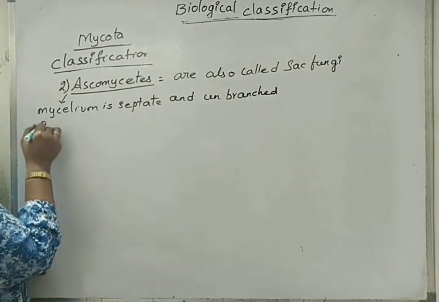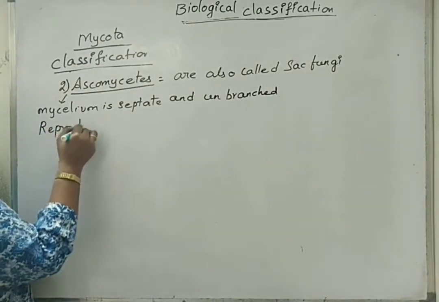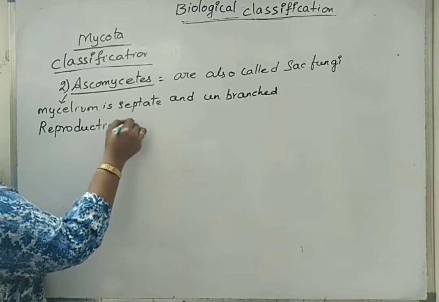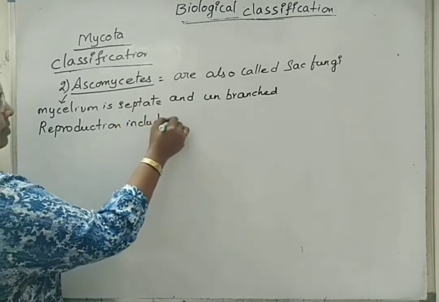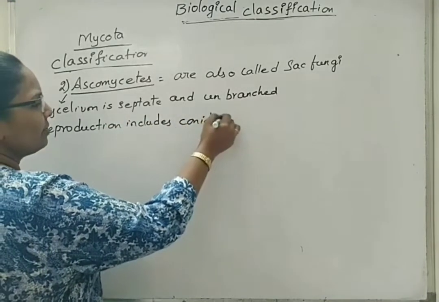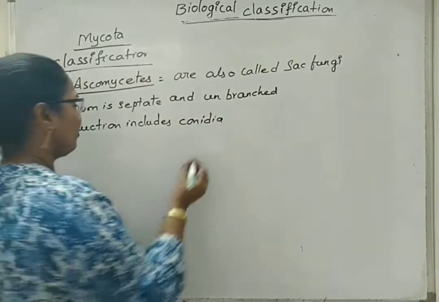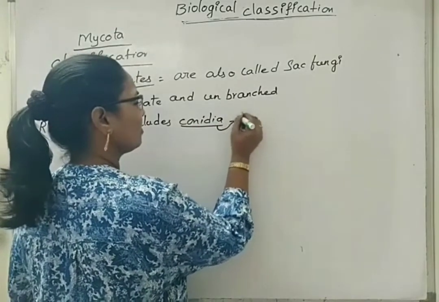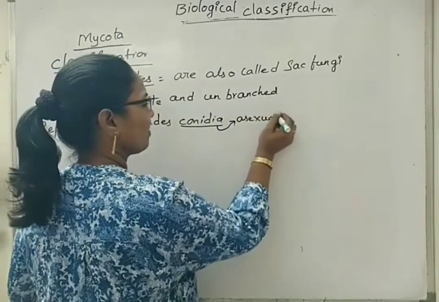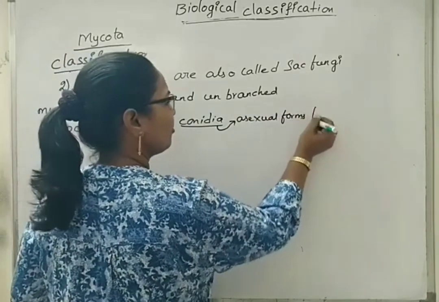Reproduction includes conidia. Conidia are asexual forms formed by budding.